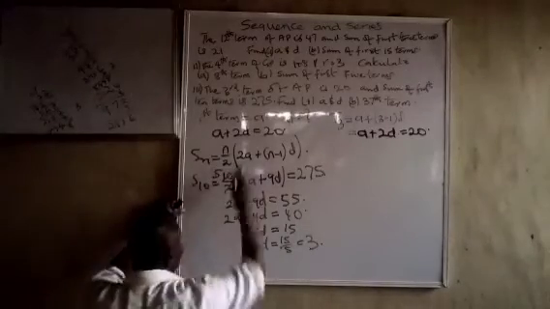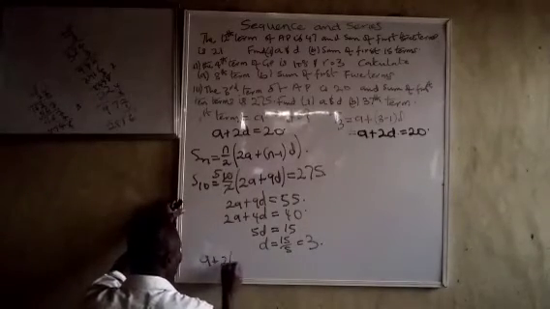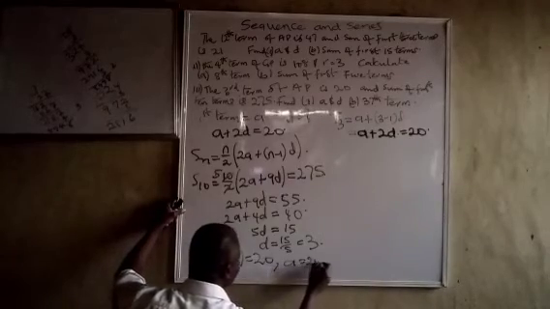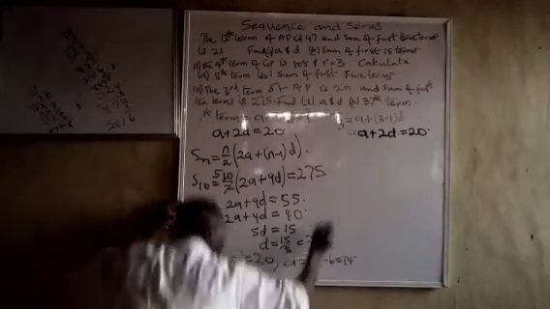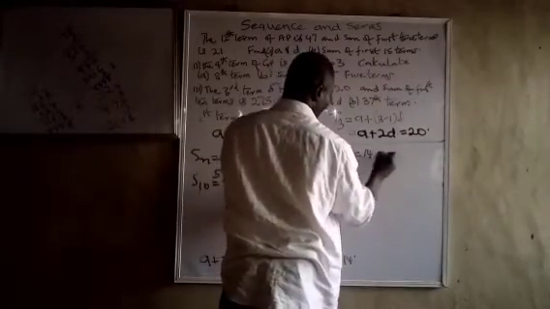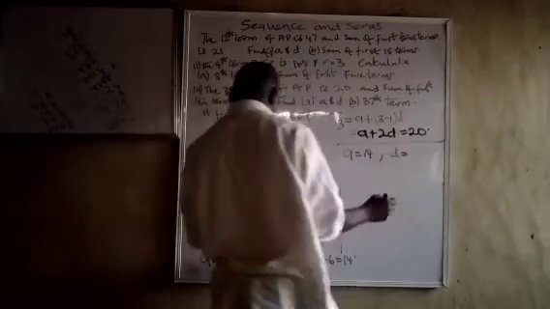Let us now return D to the first one. So A plus 2 into 3 is equal to 20. So A is equal to 20 minus 6, which is 14. So we have gotten A. A is equal to 14. D is equal to 3.